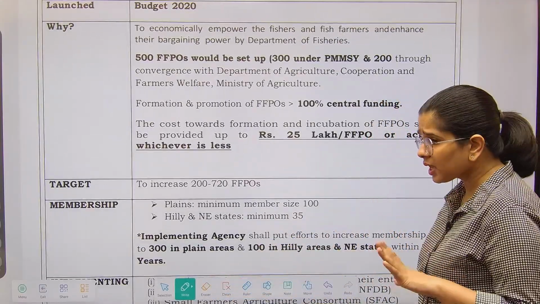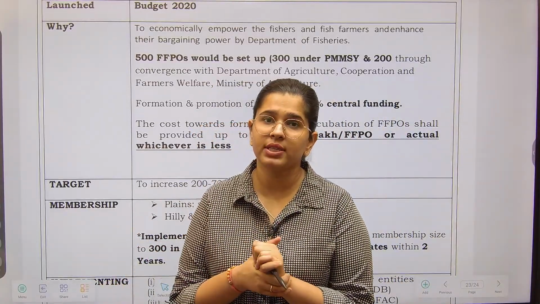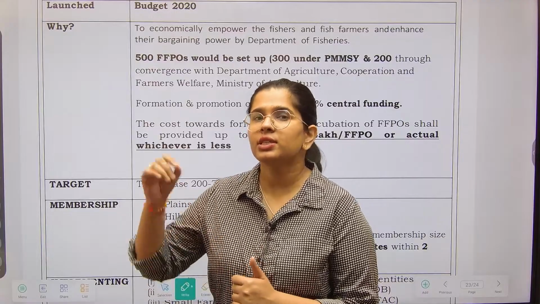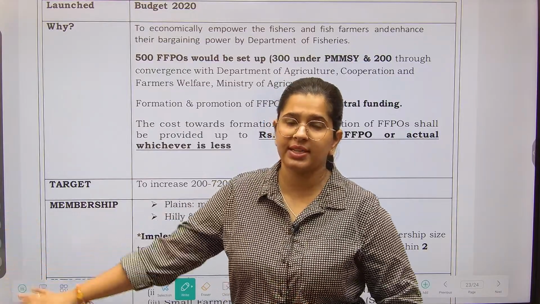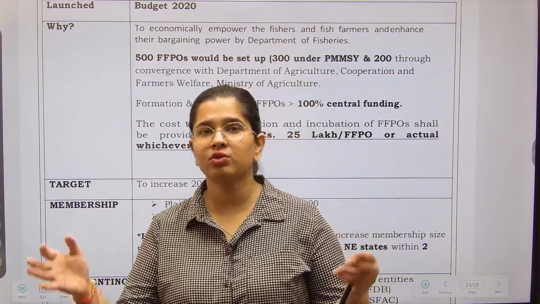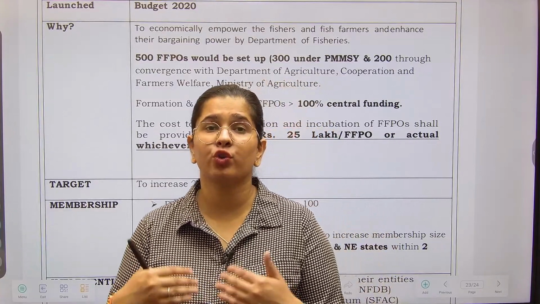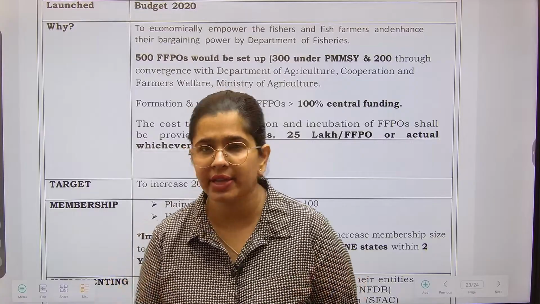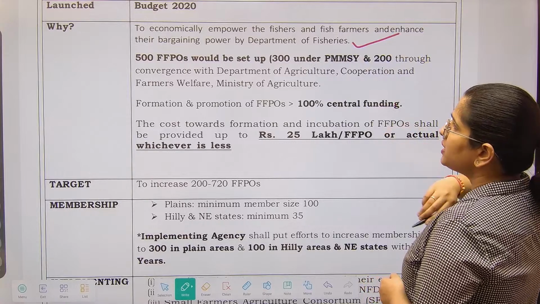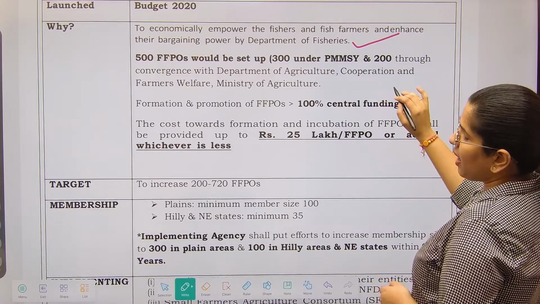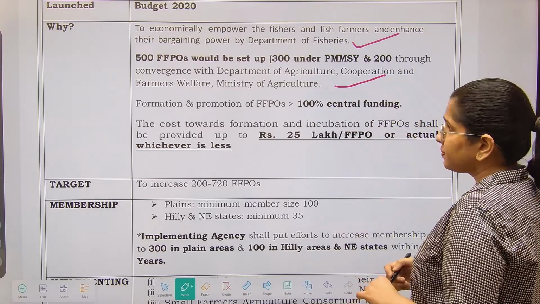Obviously, there is a saying, right? The collective you, the united you, is a greater power. So the same kind of thing we are aiming at in the fisheries as well as the animal husbandry sector. We want the farmers to come together and pool up their resources so that they can be more united and more financially resilient. So economically empower the fishers and the fish farmers. 500 fisheries farmer FPOs will be set up.